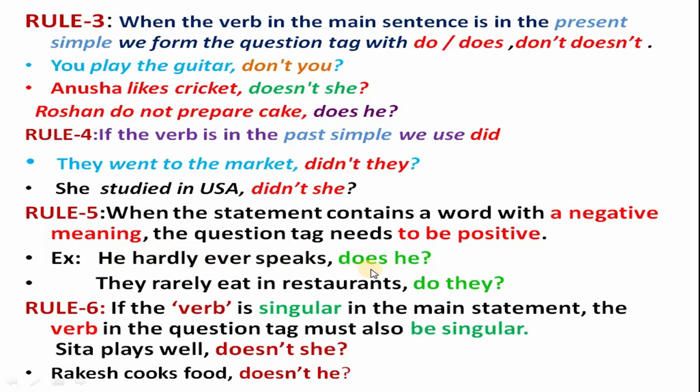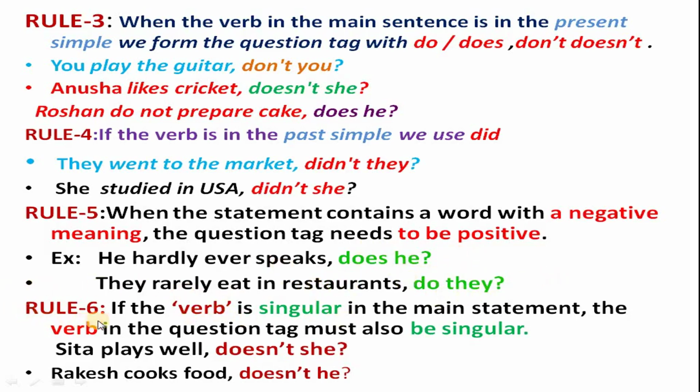but the question tag is positive. Does he? They rarely eat in restaurants. It is rarely, it shows the negative meaning. The question tag is do they? So like that you have to write more examples.